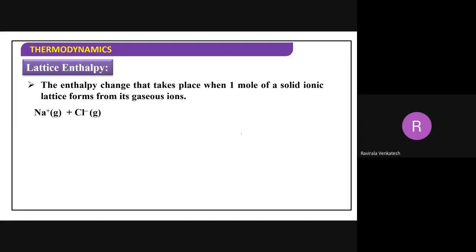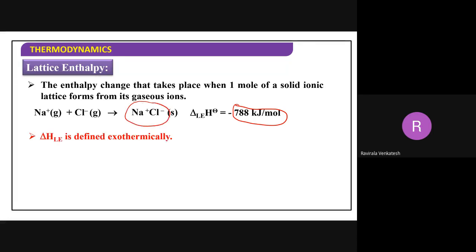Lattice enthalpy is a very simple concept. We have discussed it, I think, in chemical bonding. Now, very simple. Lattice enthalpy means the amount of energy released when 1 mole of ionic compound is formed, when 1 mole of ionic compound is forming from its gaseous cation and anion.